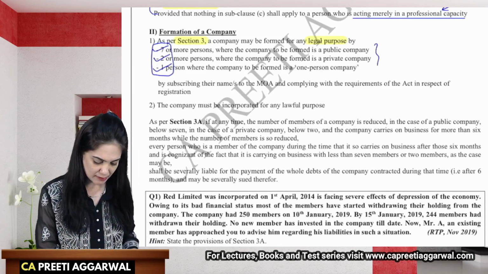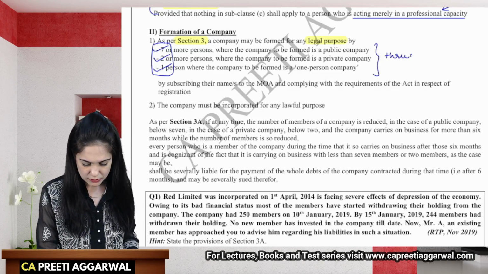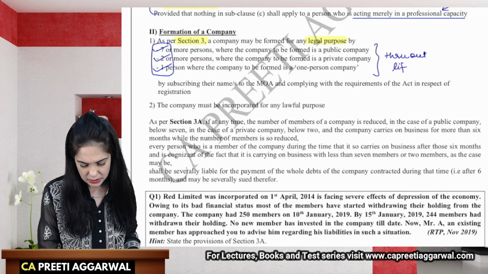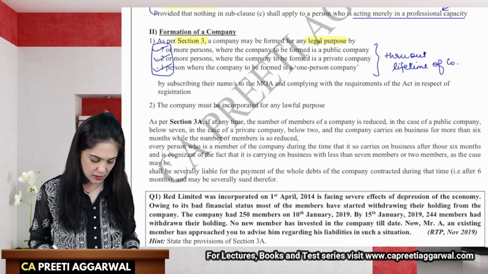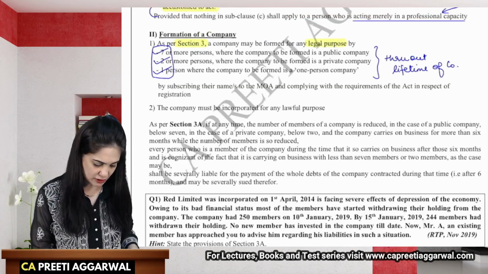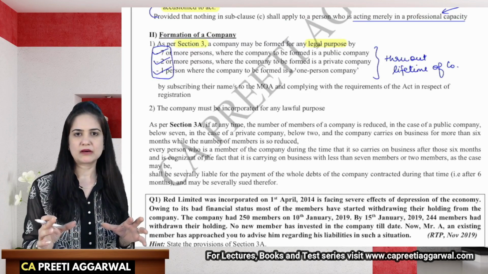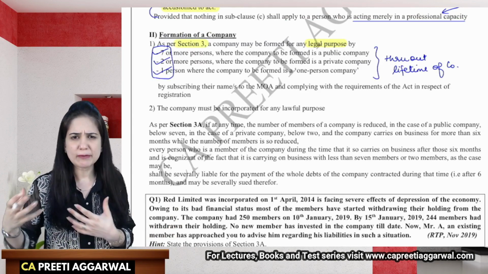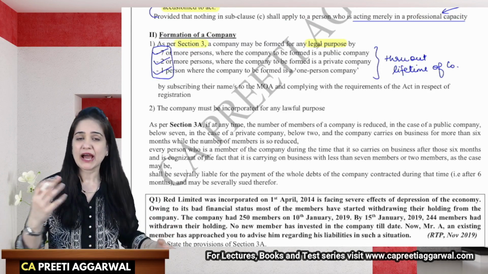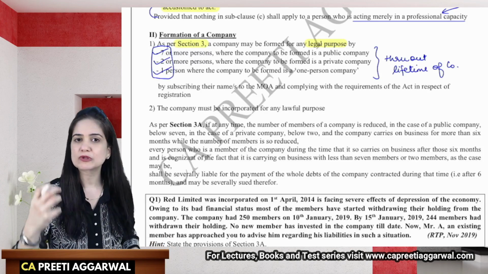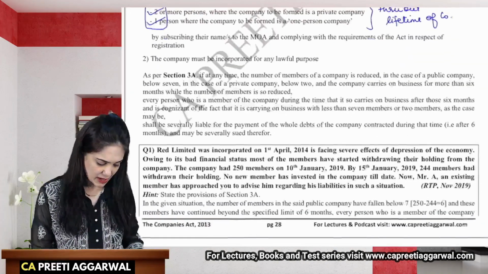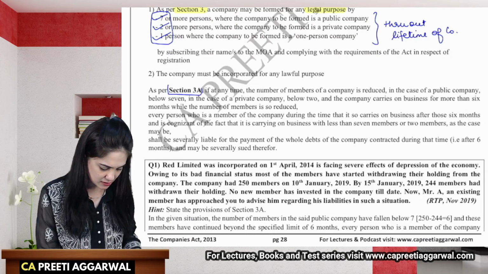Okay, so this is to be maintained throughout the lifetime of the company. But what if members, they had an argument, many of them left, some met with an accident, and the number is reduced below this minimum number? Then as per section 3A, now capital A shows that this was introduced through an amendment.